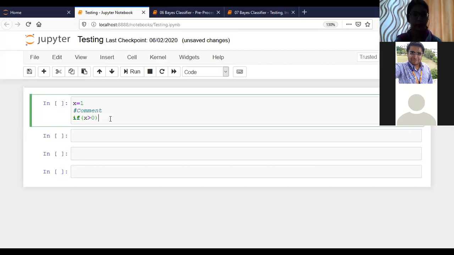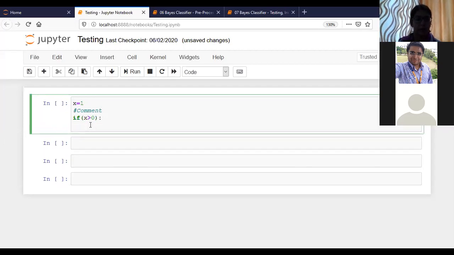If I press enter, it automatically gets indented because we are using an environment which is pointing to Python only. That's why it directly added the indentation of a single tab space. Then we just add any kind of statement here, so I'm adding print hello everyone.